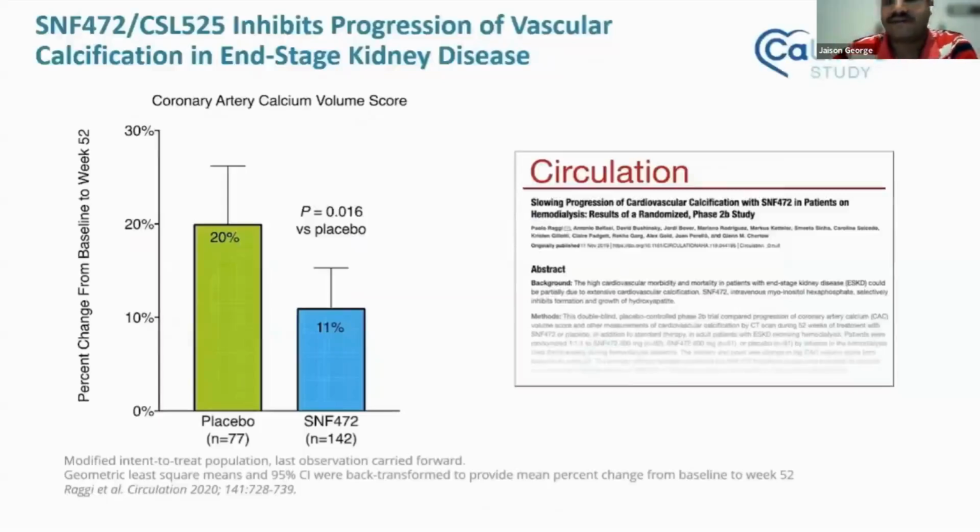And the results were found to be impressive. There was a good reduction in coronary artery calcification volume score with SNF472 compared to placebo. And this attenuation of coronary artery calcification score was also found in the aorta as well as the aortic valve. The drug was also well tolerated, and currently a phase 3 trial is ongoing. This is called the CALCIPHIX trial, and the trial is completed and the data is yet to be published.